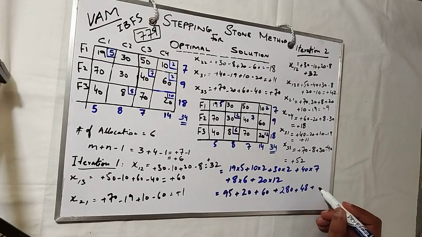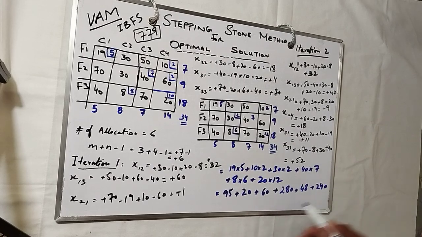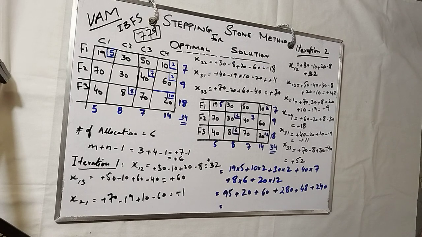So 95 plus 20 plus 60 plus 280 plus 48 plus 240.